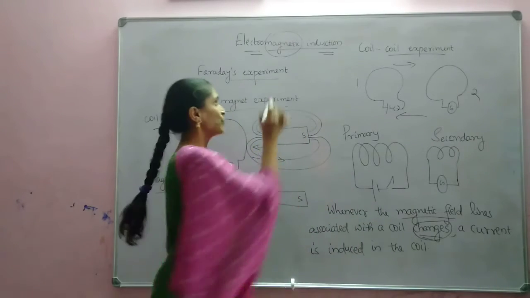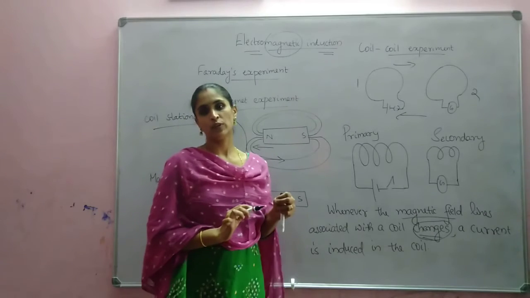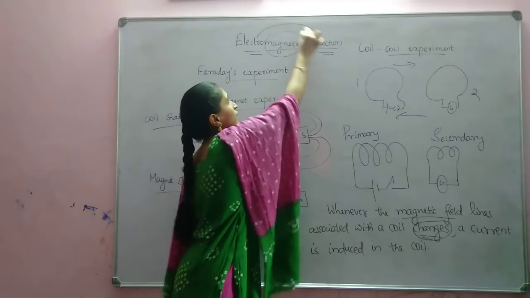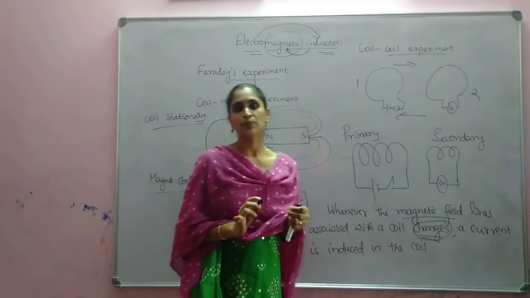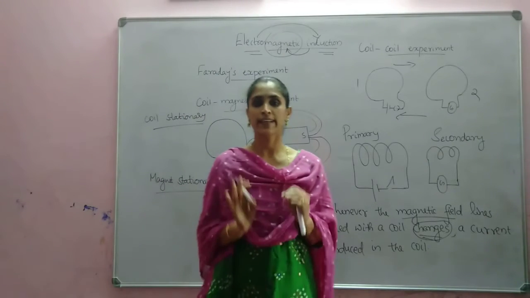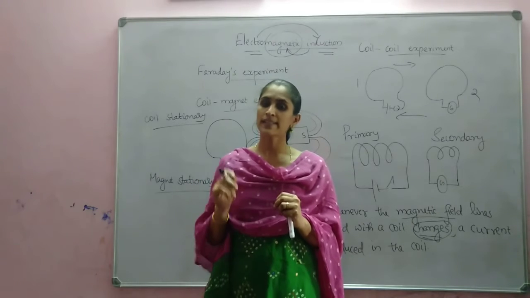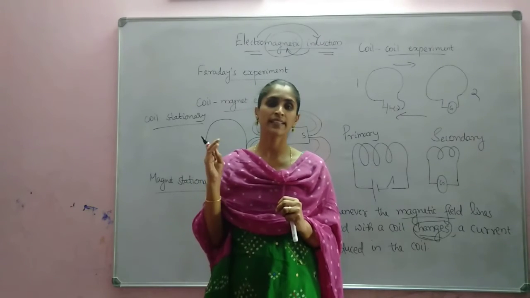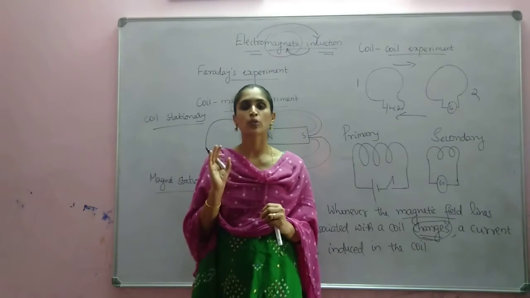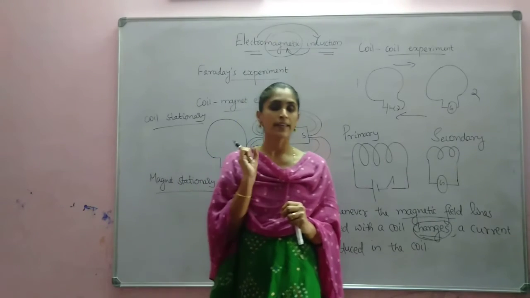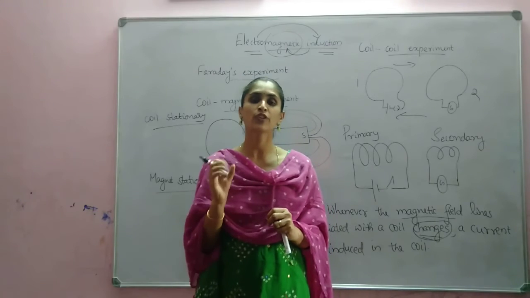So based on this, we can say electromagnetic induction. This is very simple. Electricity is induced by a varying magnetic field. That is known as electromagnetic induction. And this electromagnetic induction is the basic principle of electric generator and transformer; all of them work under the principle of electromagnetic induction. And now we will discuss how to find the direction of induced current.